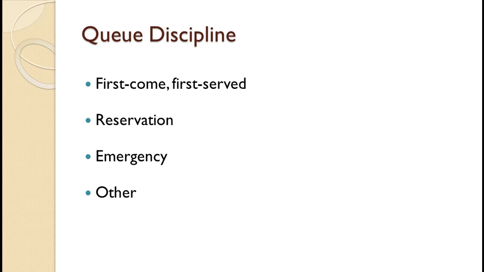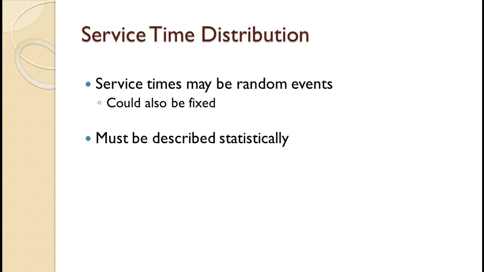Like arrival, service times are often described using a statistical distribution such as the negative exponential distribution. However, service time could also be fixed. For example, the time to ride an attraction at an amusement park would always be the same.